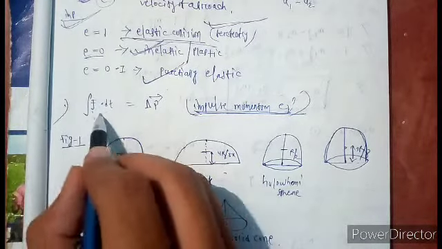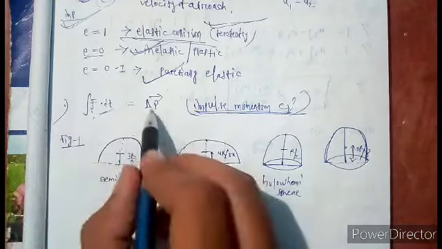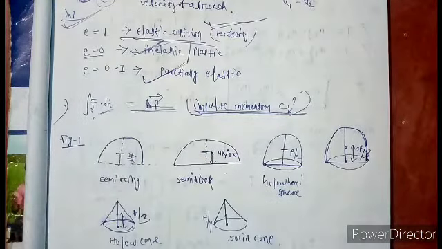The integration of force multiplied with time is called delta p, that is the change in momentum.